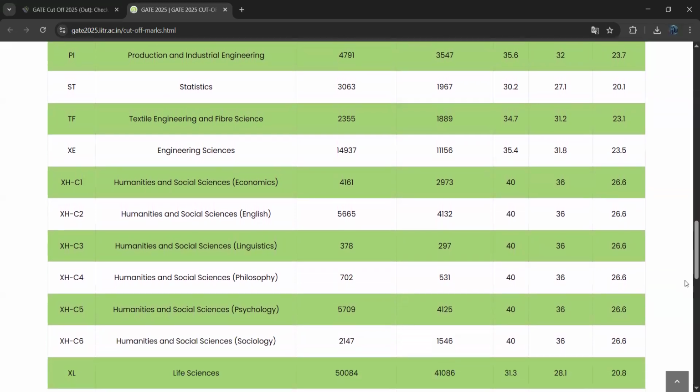For statistics, 30.2 is the cutoff score for general category. 27.1 is the cutoff score for OBC or EWS candidates. 20.1 is the cutoff score for SC, ST or PWD candidates.